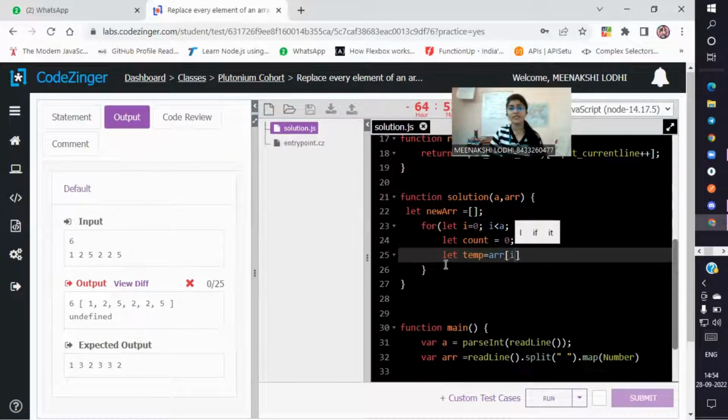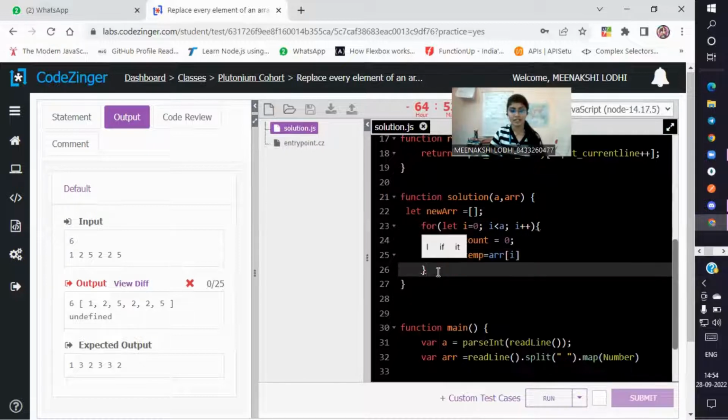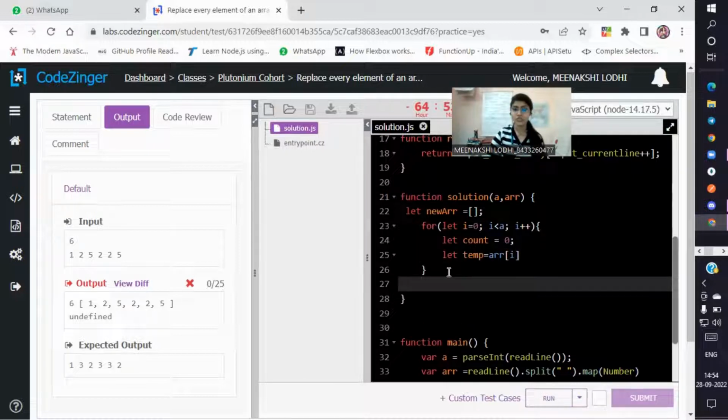Then we will check. We will use another loop for checking the repetitive numbers. If I am using a for loop, I can check every element. Let j be the variable. In this for loop, j is another variable.